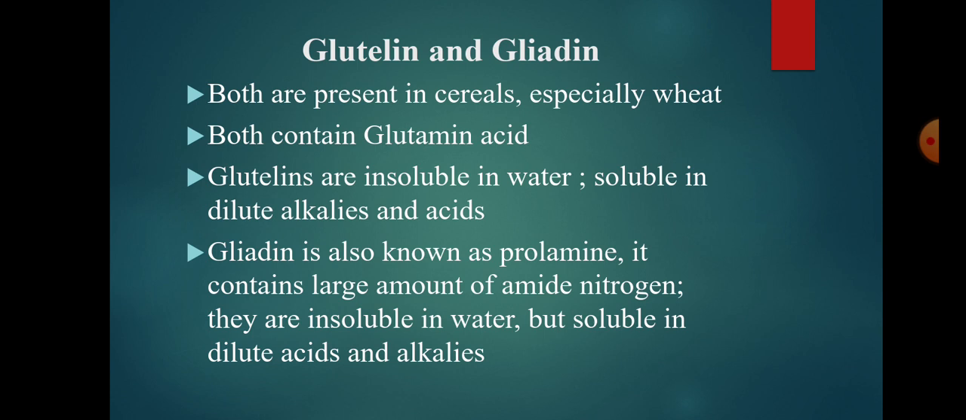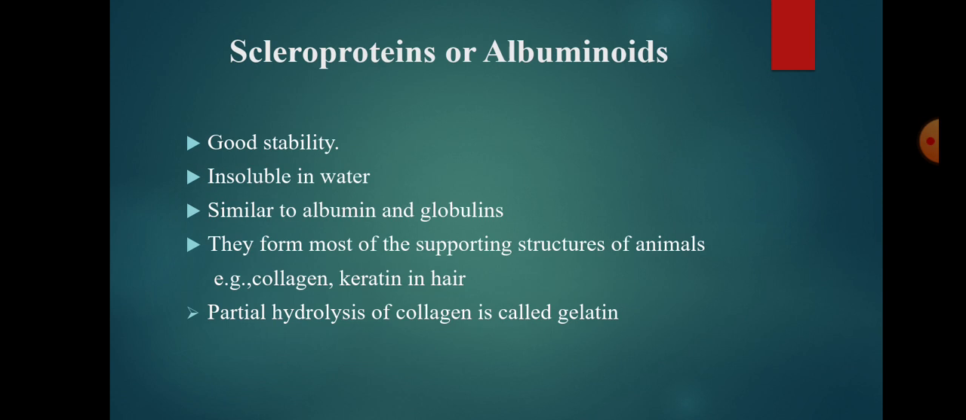Scleroproteins are albuminoids. These are characterized by great insolubility in water and salt solutions. They are called albuminoids because they are essentially similar to albumin and globulins. They form most of the supporting structures of animals.